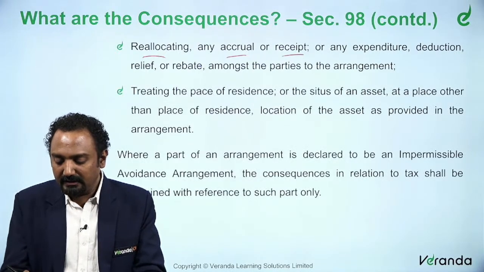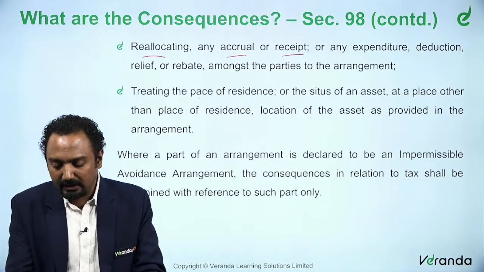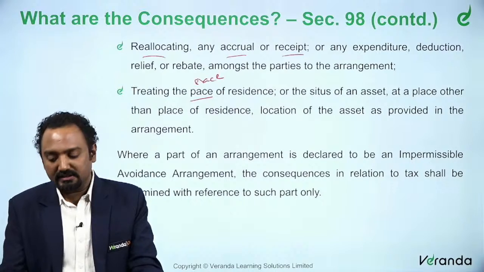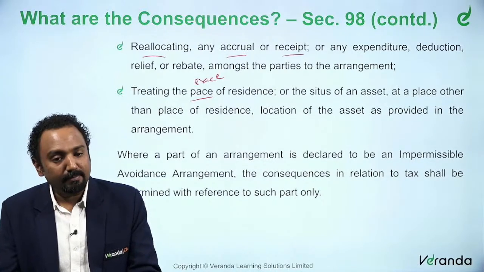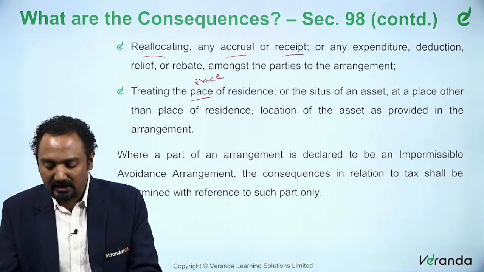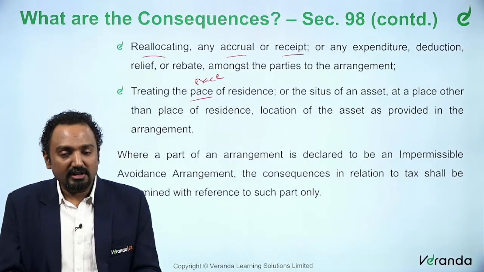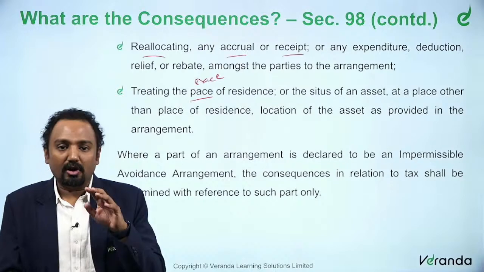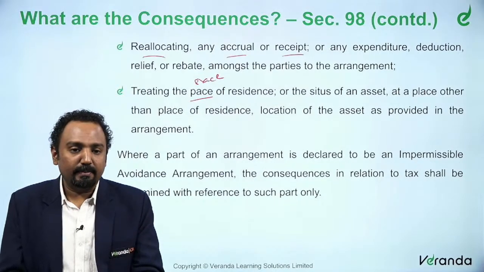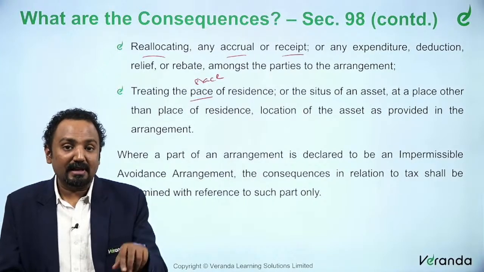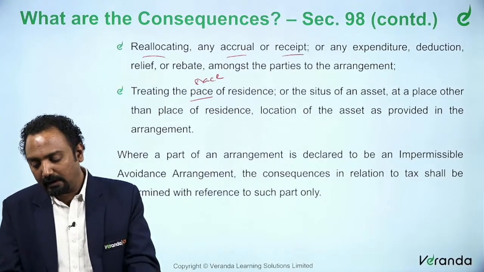And then you have treating the place of residence, or the situs of the asset, or at a place other than the place or location of the asset as provided in the arrangement. So we said location is irrelevant. If that location is being misused, the department could accordingly say, I will ignore this place, or I will only consider this as the place of residence. So all that can be added.